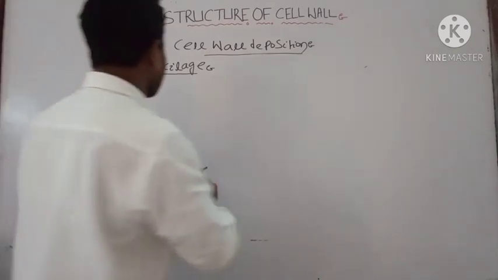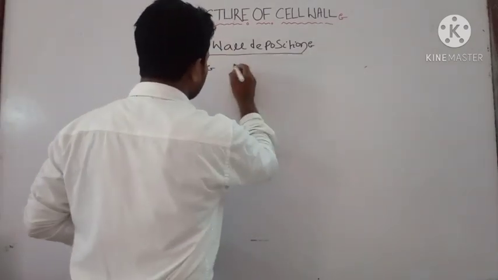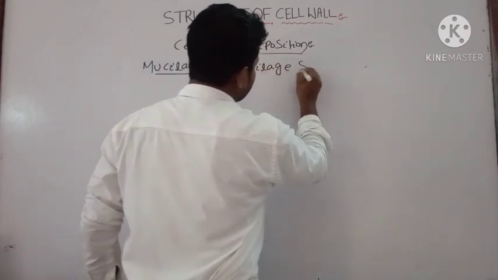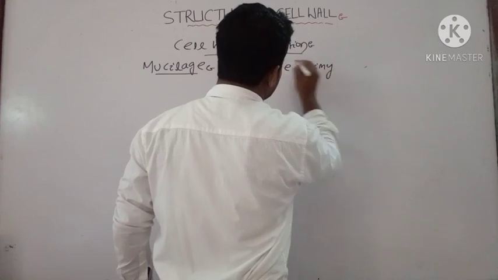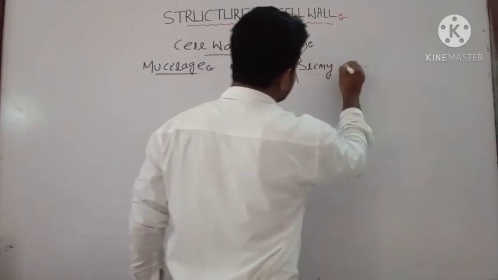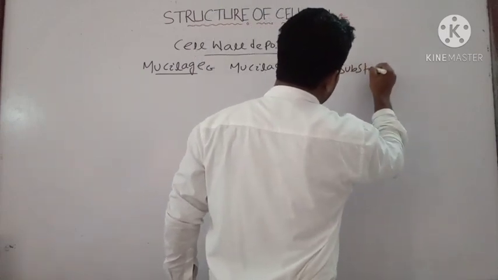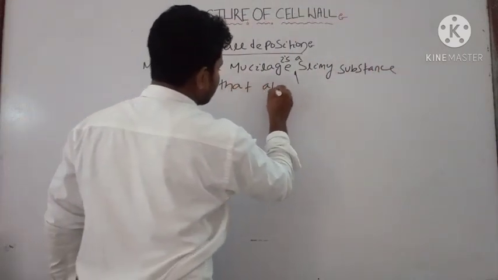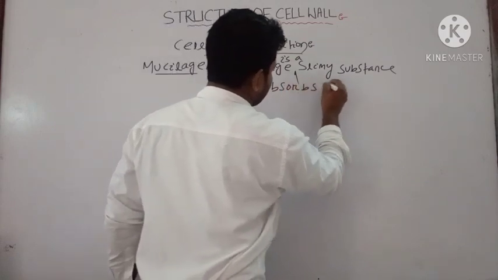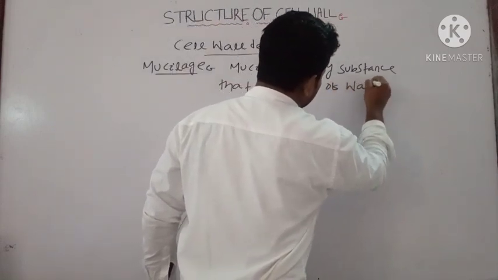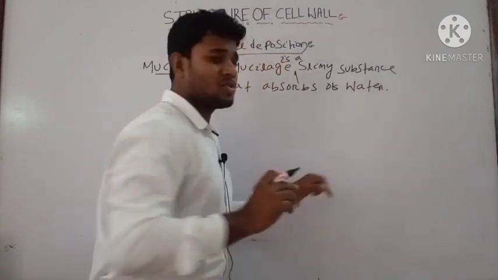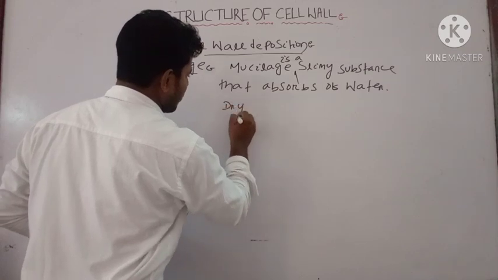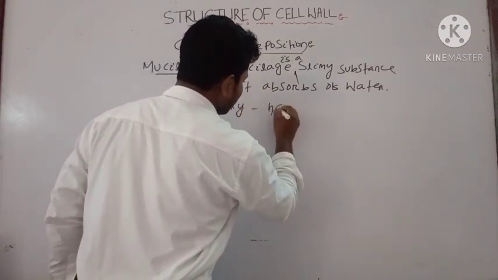Okay, the next deposition is your mucilage. What is mucilage? Mucilage is a slimy substance that absorbs water. When that mucilage is dry, then the cell will be hard.